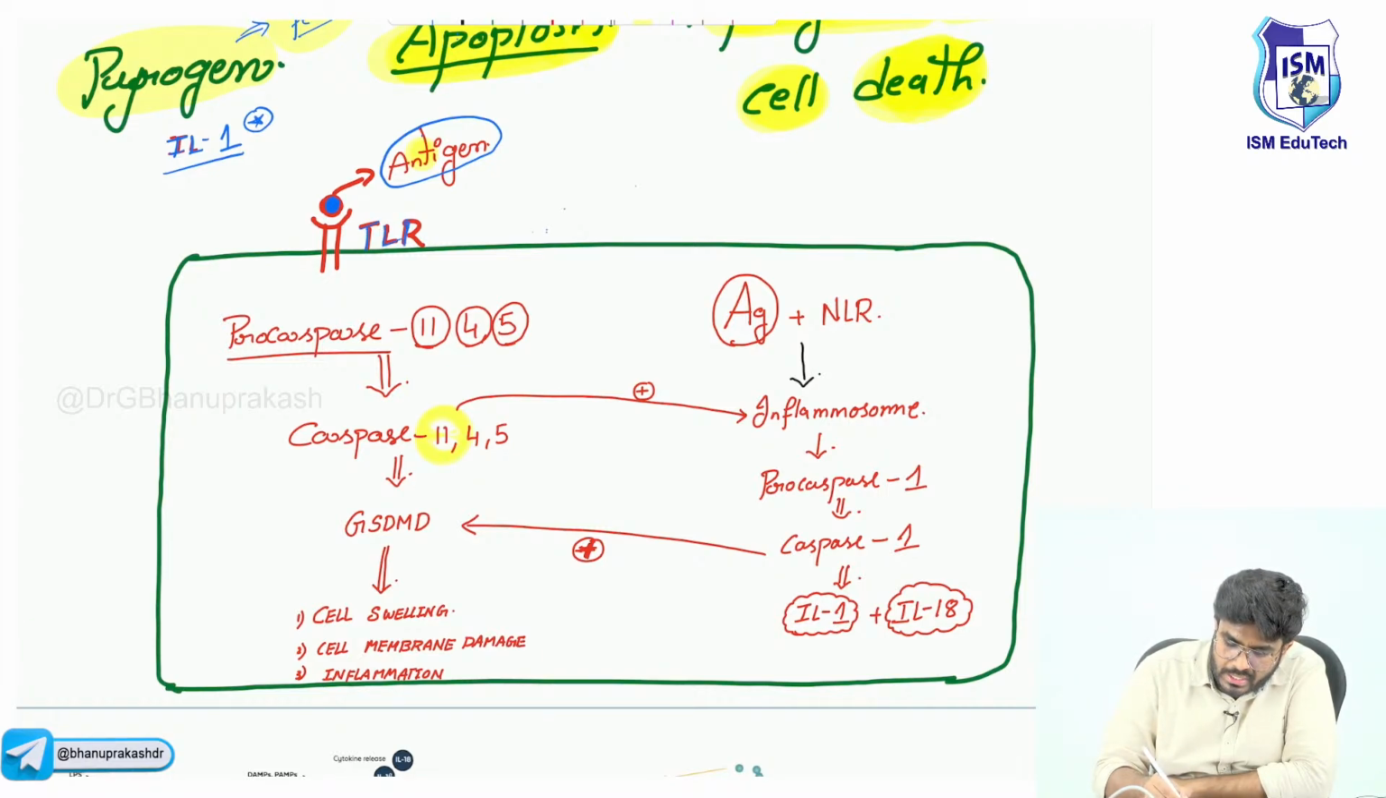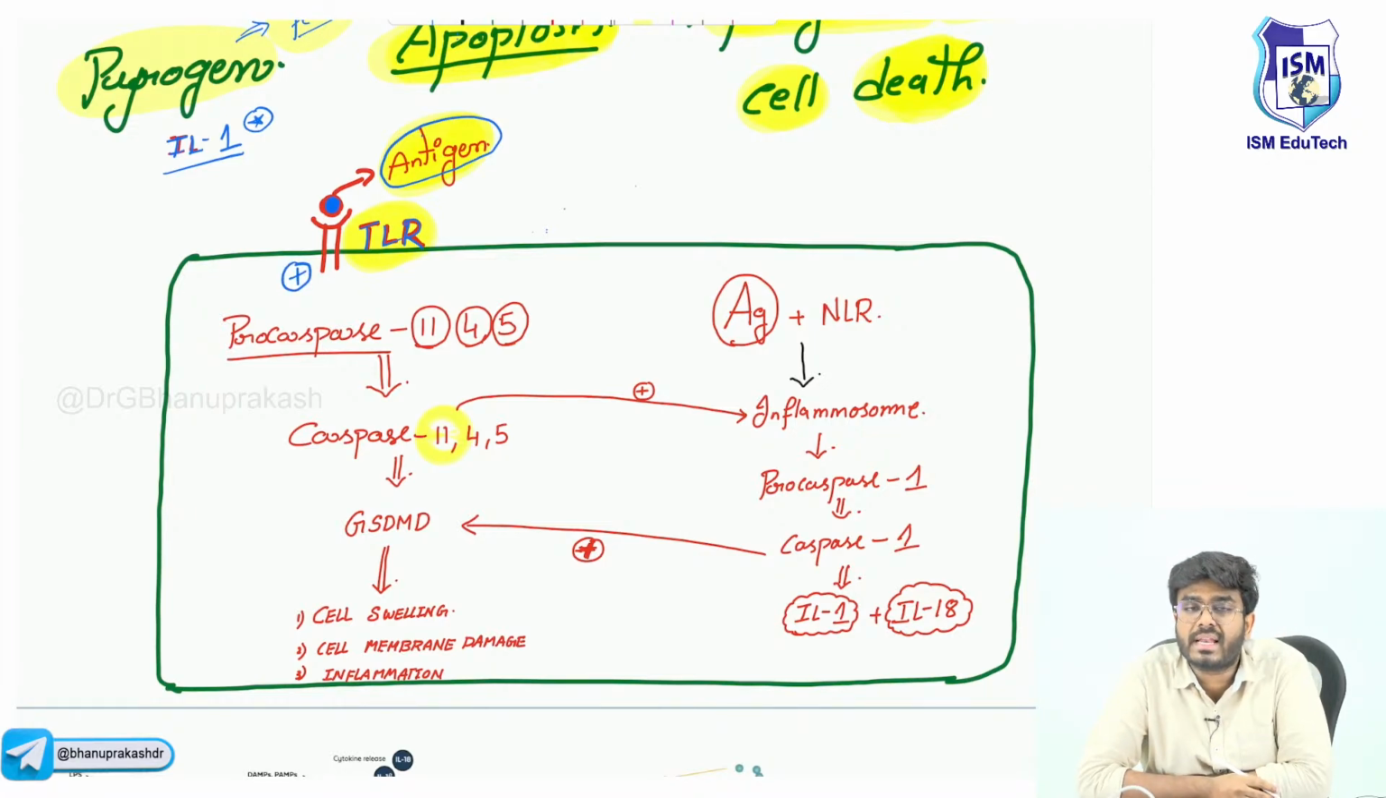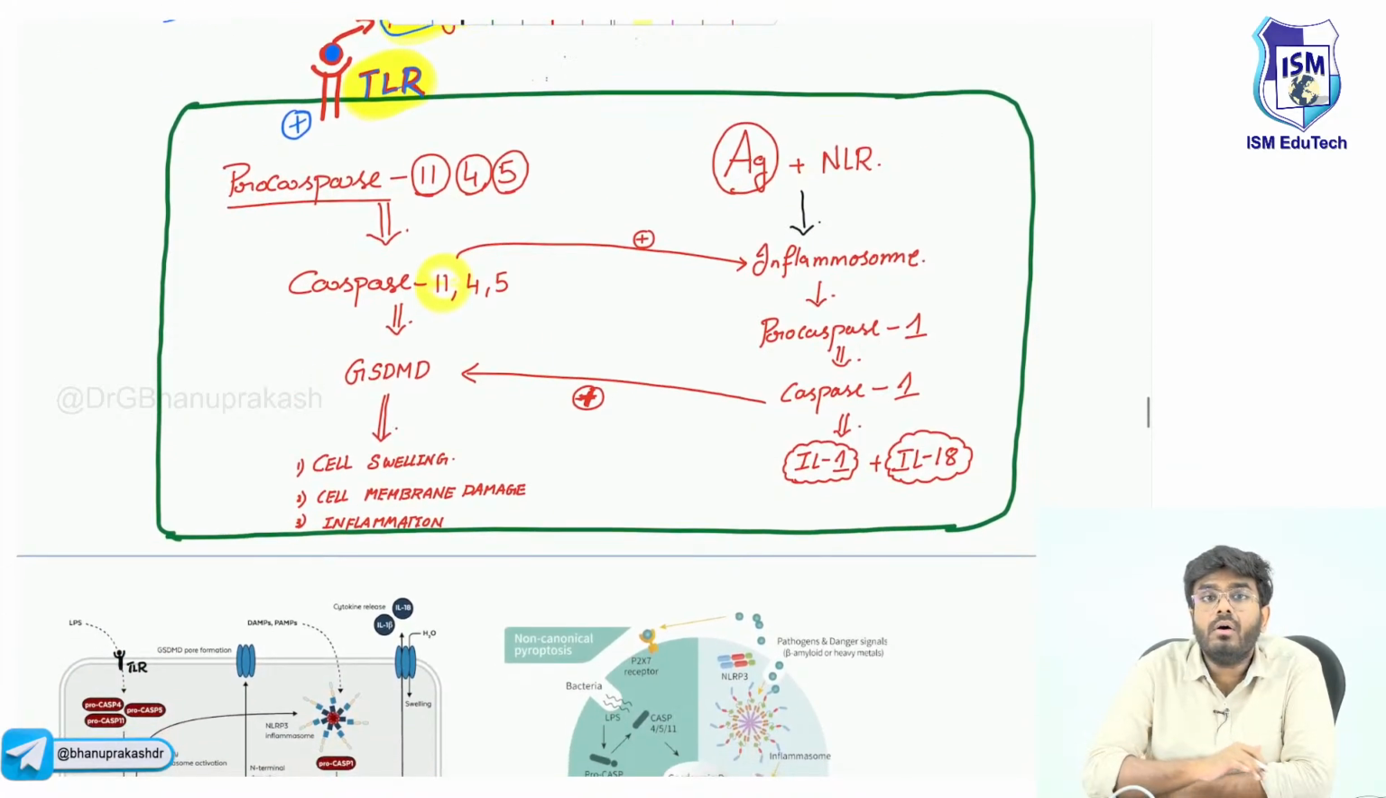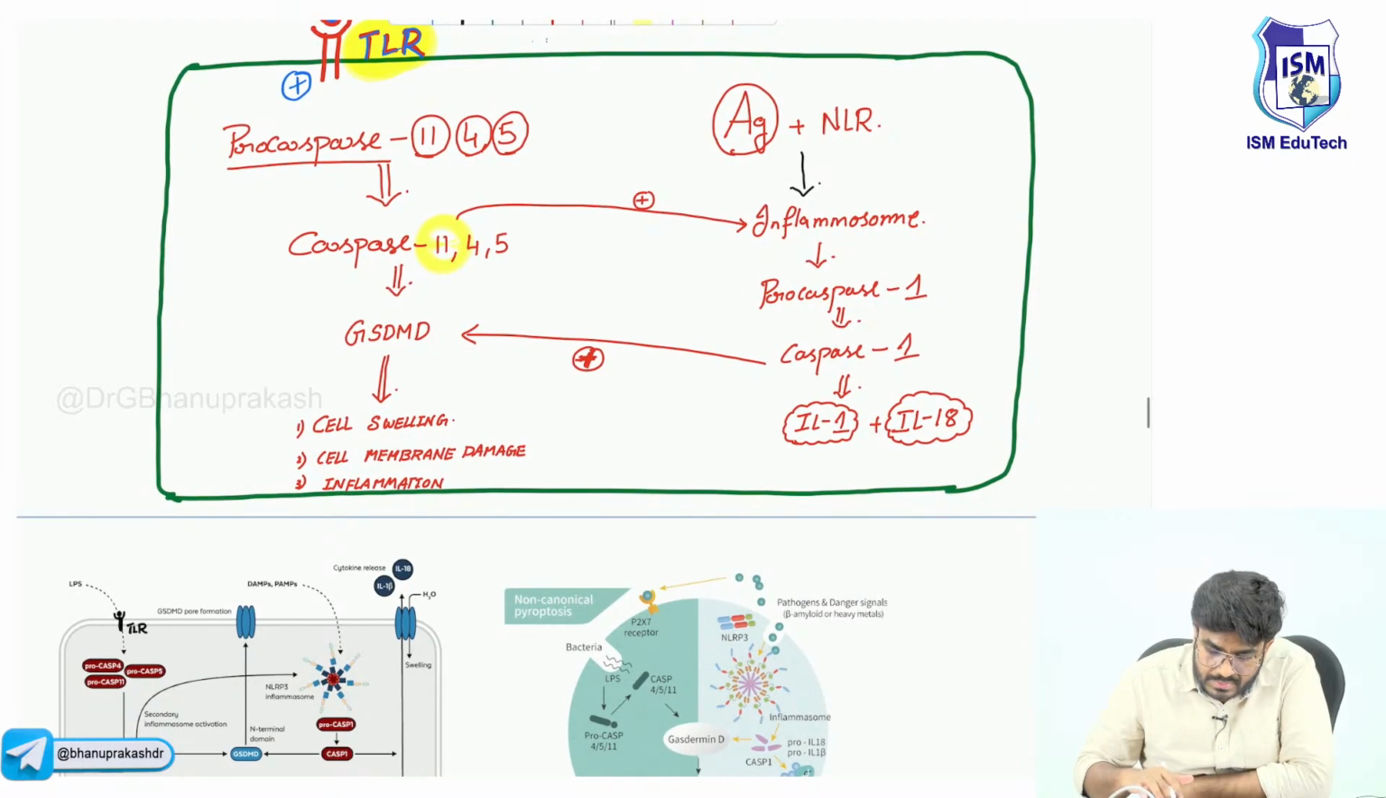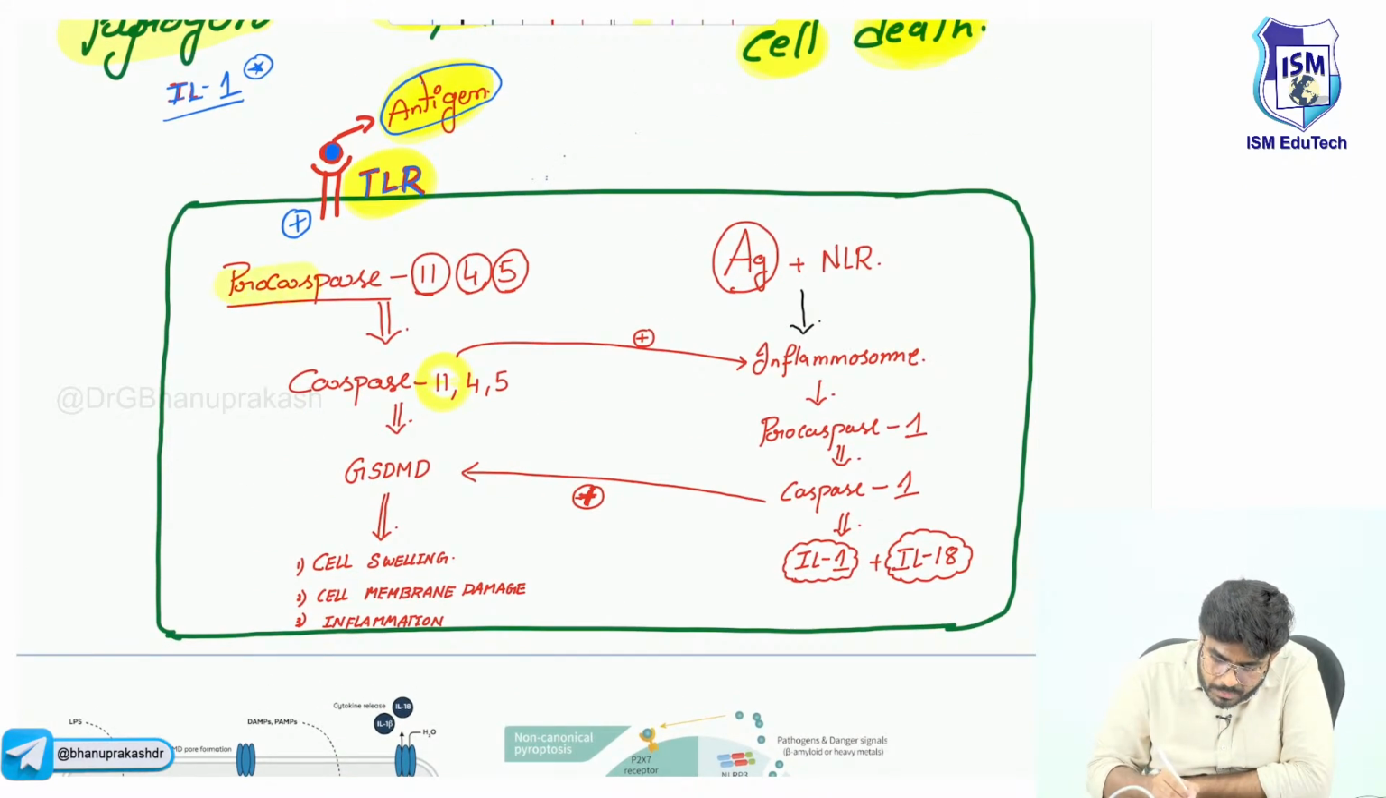TLR stands for toll-like receptor. So this bacterial antigen is going to bind with the toll-like receptors. Now these toll-like receptors are activated. First the toll-like receptors are activated. Now what will they do? Once activated, they are going to convert procaspase 11, 4 and 5. Mainly the important one here is procaspase 11.